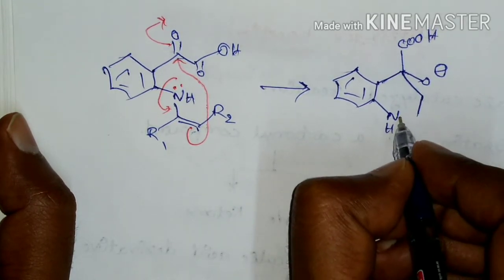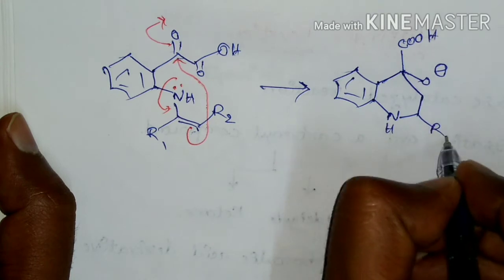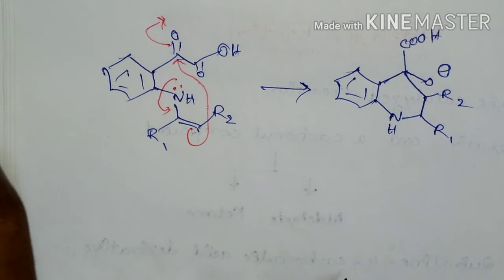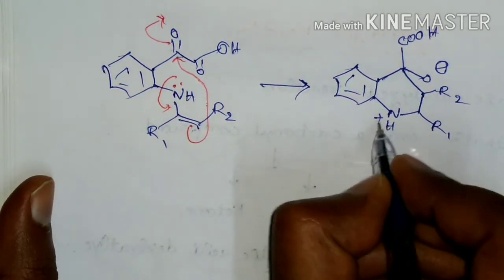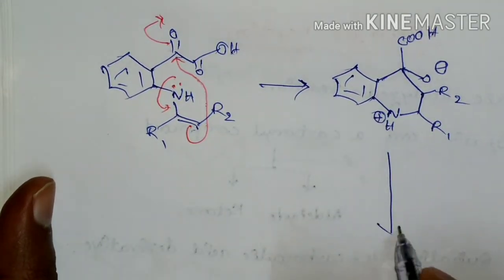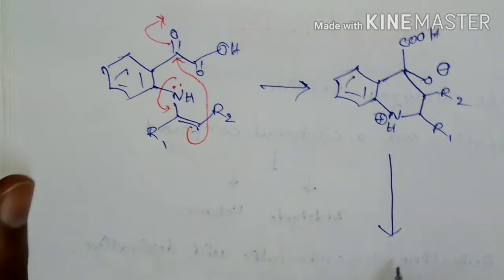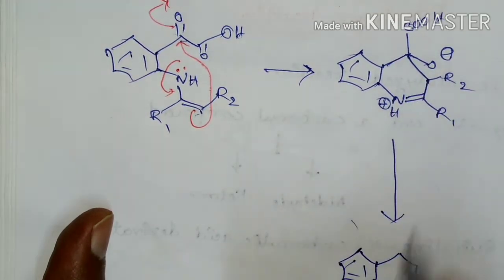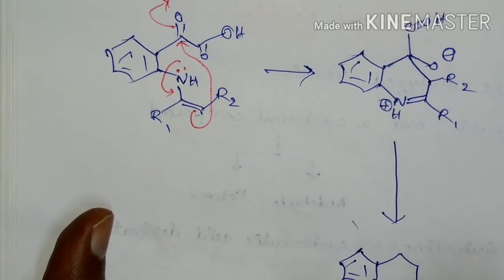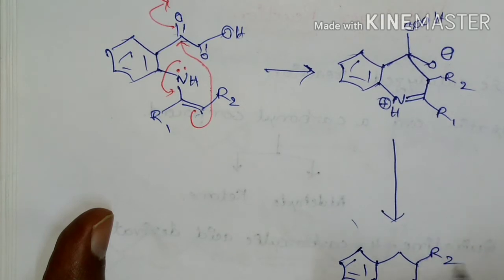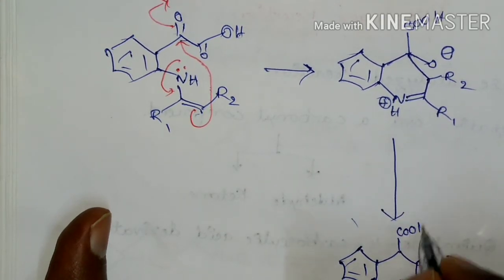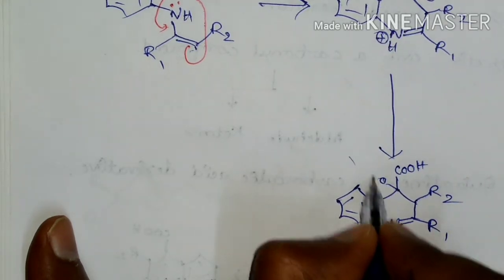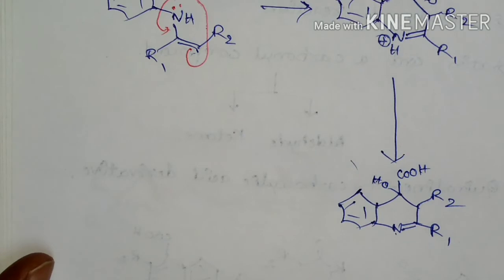This is NH, R1, R2. Now this is going to carry a positive charge, and since this anion is going to abstract this proton, there is a double bond here, with R1, R2, COOH and OH.